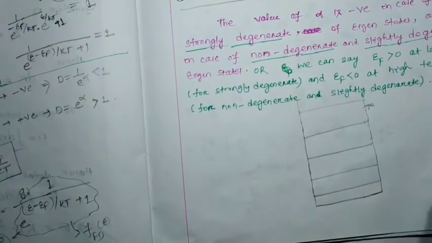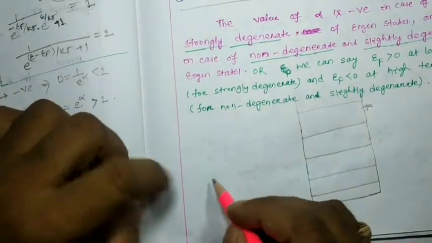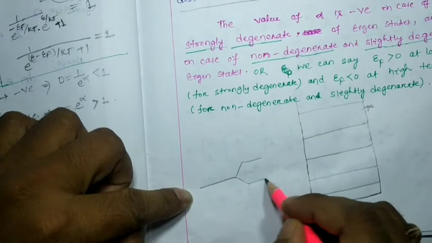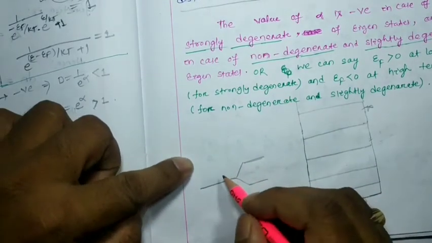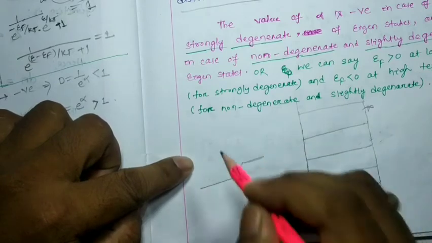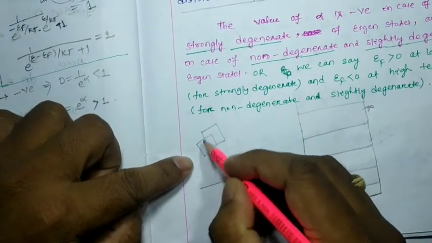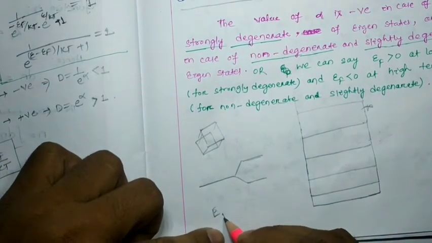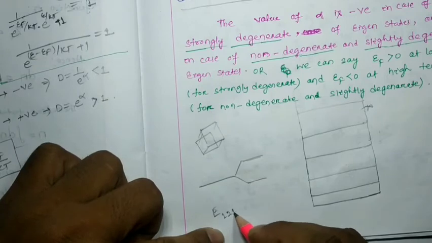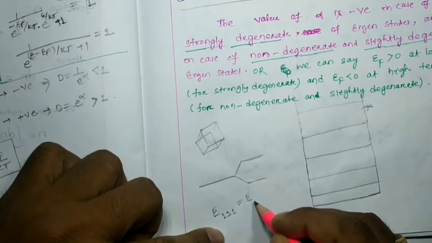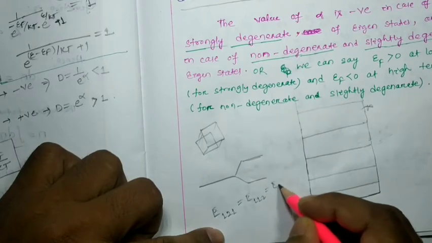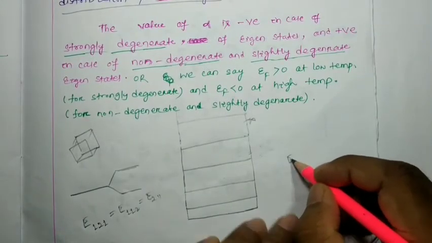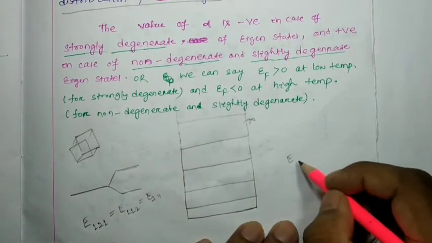And another thing here I am going to give you: degeneracy means one level having two states but equal energy. Suppose I recall one thing, that for your three-dimensional box, energy E211 will be equal to energy E112, which will be equal to energy E121. Just recall the energy of n1, n2, n3.